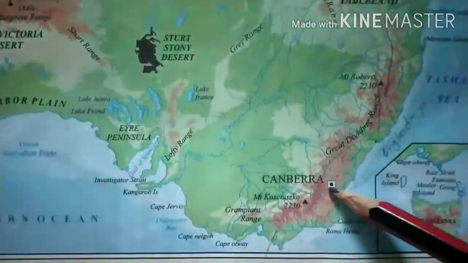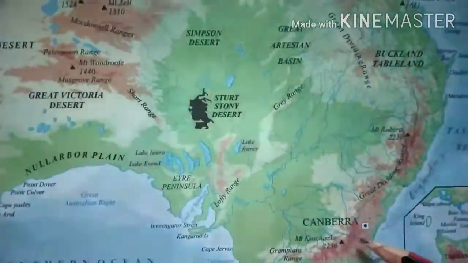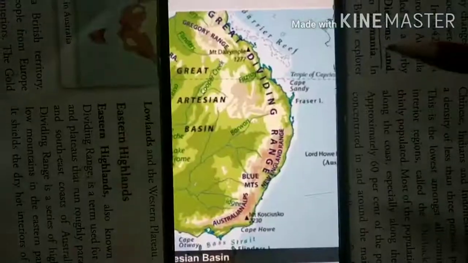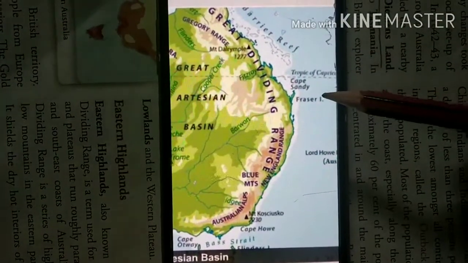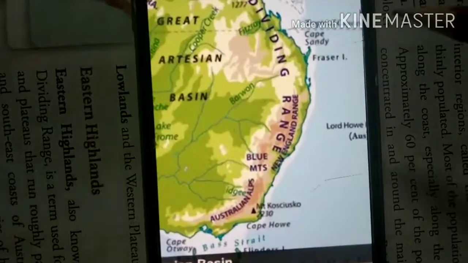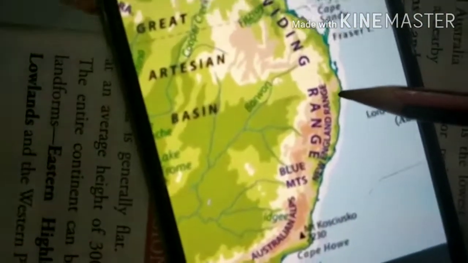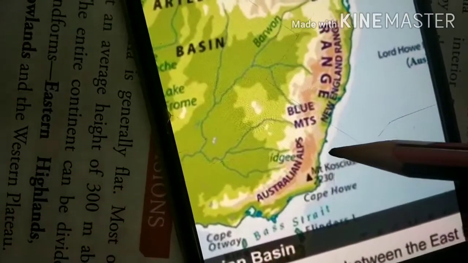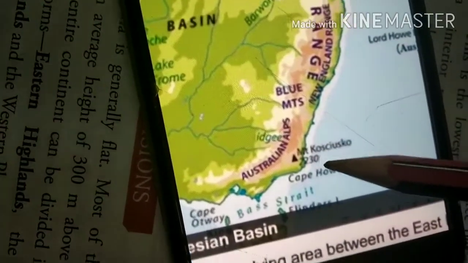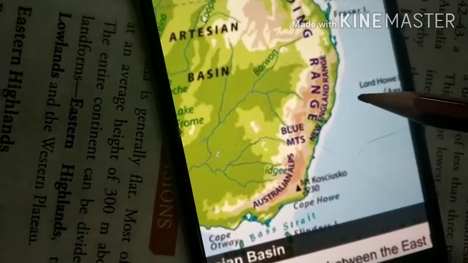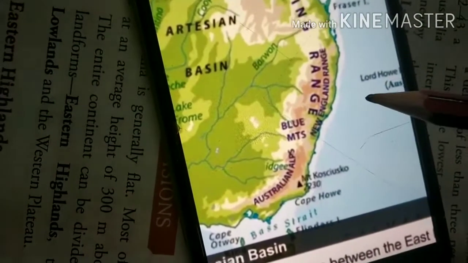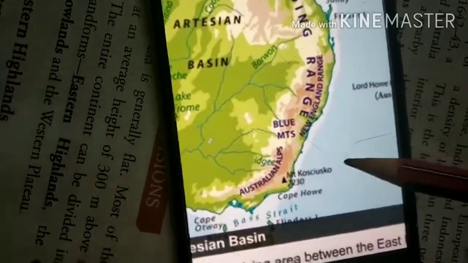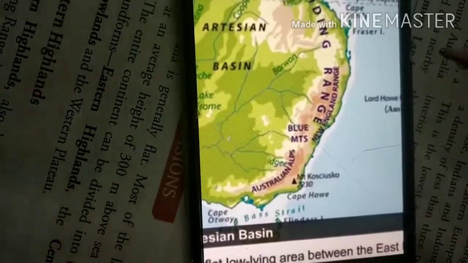The Murray-Darling rivers also originate from the Eastern Highlands. The Murray River originates from the Australian Alps. Let's see these important ranges on the map again. Here you can see this is the New England range, this is the Blue Mountains and this is the Australian Alps. The Murray River originates from the Australian Alps. These are the 3 important mountain ranges of the Eastern Highlands of Australia.